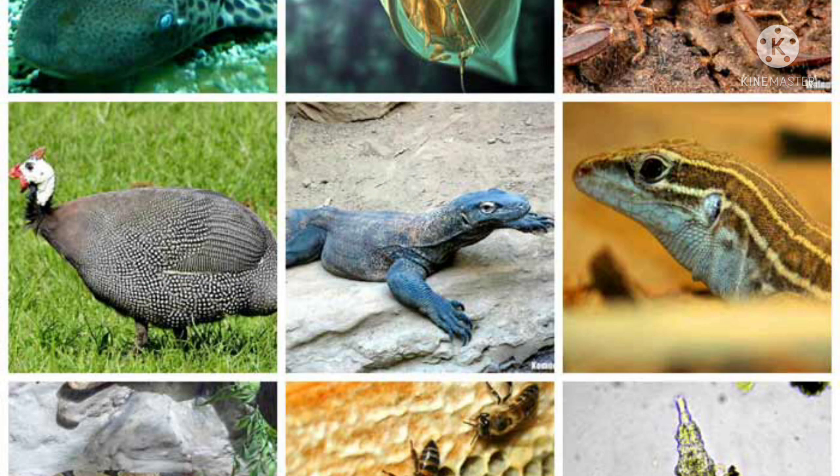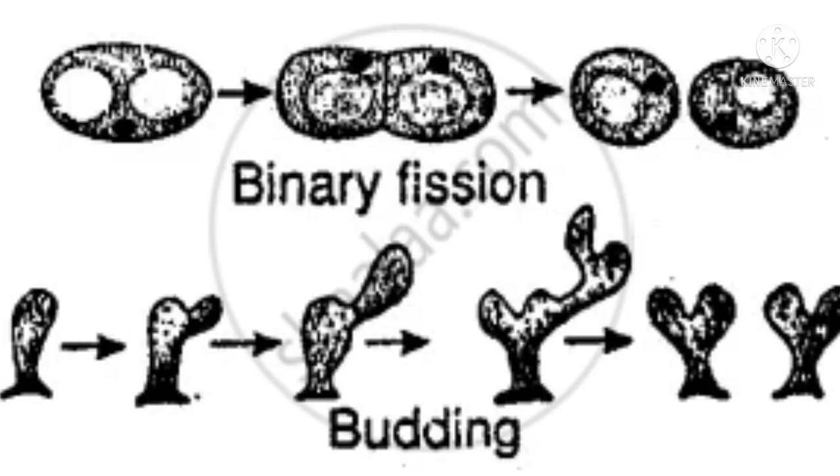We see different types of asexual reproduction. Among these, two methods of asexual reproduction are observed. One is budding and the other one is binary fission.